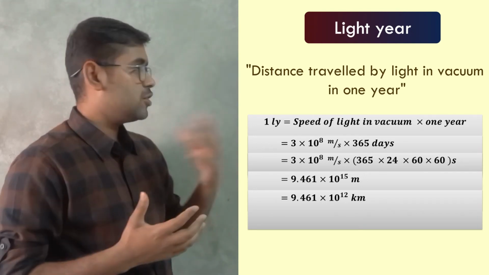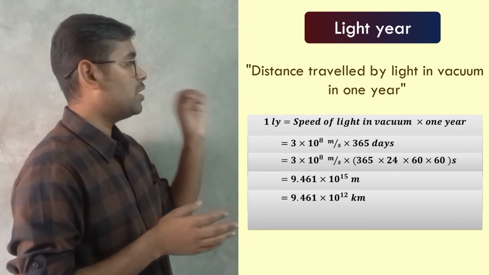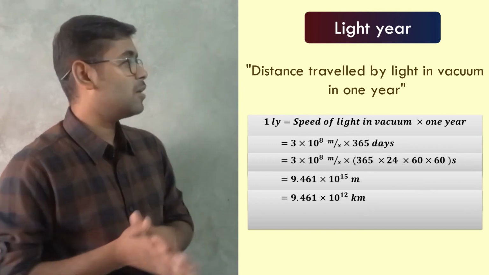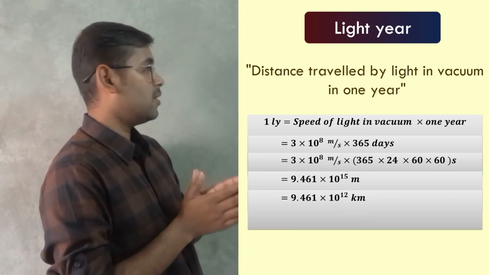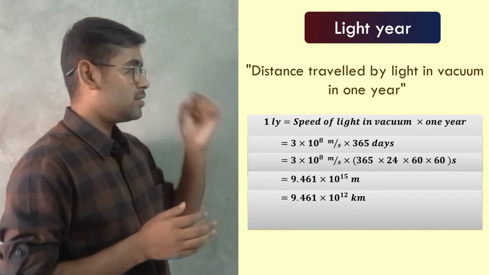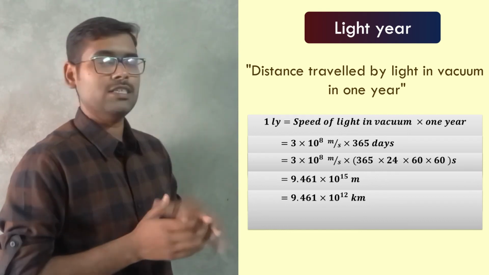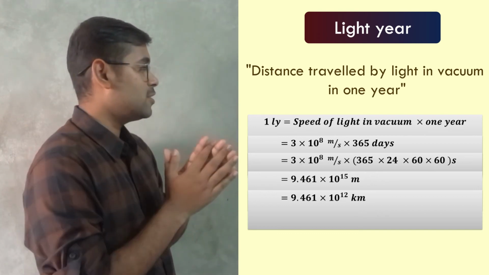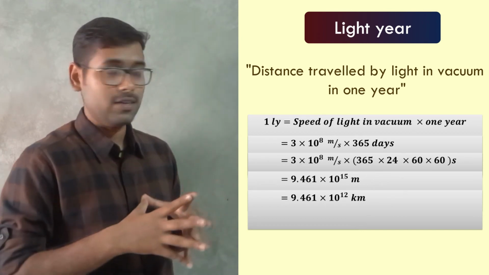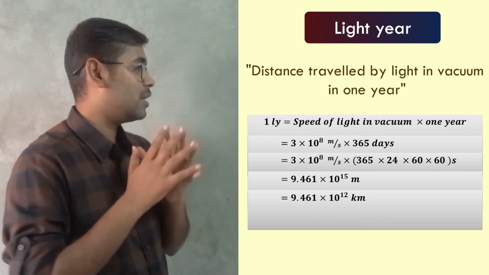Now before multiplying these two values, we need to convert 365 days in terms of seconds, because the speed is given in terms of meter per second. To convert 365 days into seconds, I will multiply 365 with 24 into 60 into 60. Each day has 24 hours, each hour has 60 minutes and each minute has 60 seconds. Now multiplying all these, you will get 1 light year is equal to 9.461 into 10 raised to 15 meters. Or in terms of kilometers, you will get 9.461 into 10 raised to 12 kilometers.